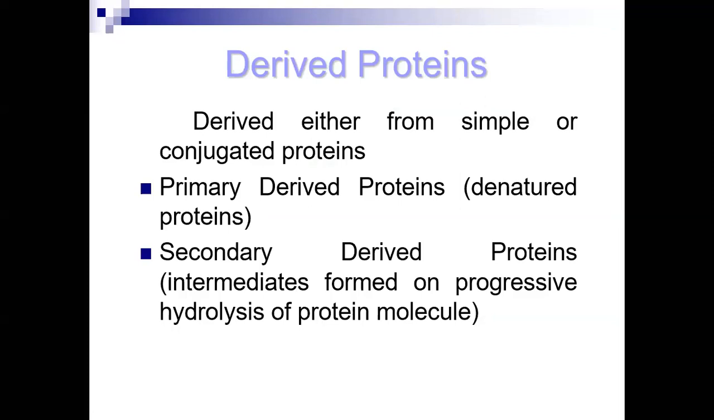So derived proteins are obtained on the hydrolysis of simple proteins, and they can also be obtained from the conjugated protein. Primary derived proteins are called denatured proteins. So what is denaturation? Again, we will discuss that. There are various factors responsible for the denaturation of protein. Secondary derived proteins are obtained on the progressive hydrolysis of these proteins.